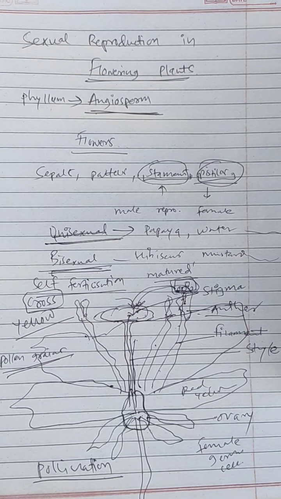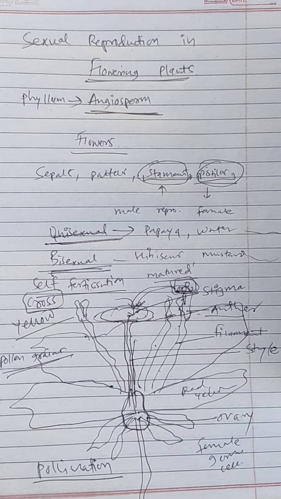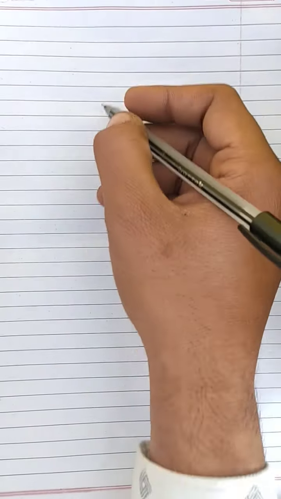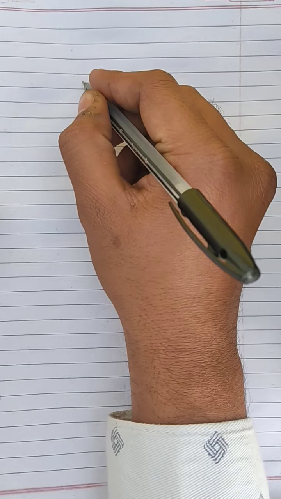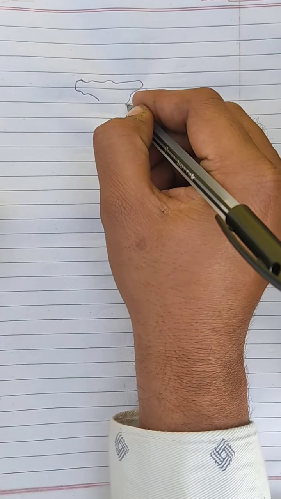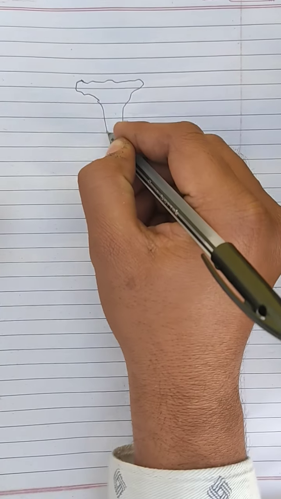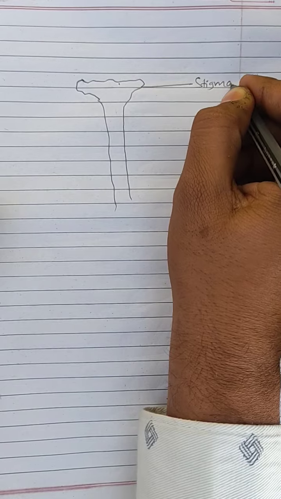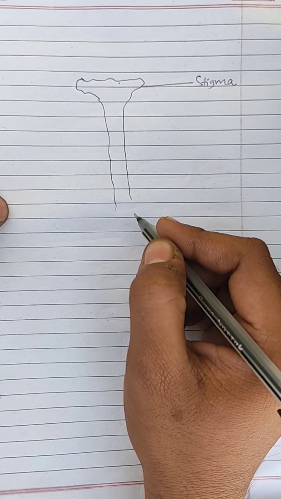Now let us study in detail our ovary and how this pollination works. Now we will draw only the pistil part of the flower, that is the stigma and ovary. This is our sticky part, the platform for pollen grains, which is the stigma.